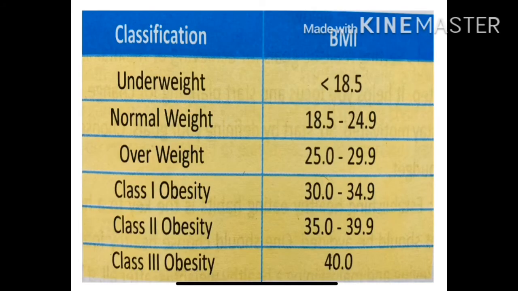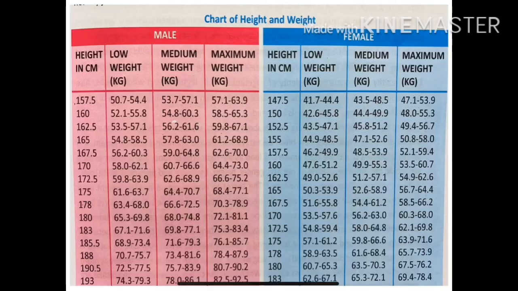So, in this chart, you will get the different classifications of body weight, that is the underweight, normal weight, overweight, and obesity, that is in three classes: class 1, class 2, and class 3. So this one is the chart of height and weight. The red one is for the male and the blue one is for the female. So go through this chart, we will not go into detail.